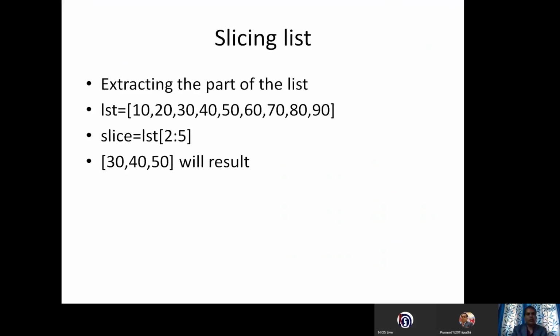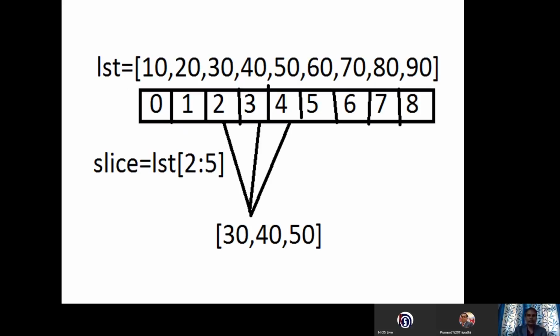Right, now we will slice the list, extracting a part of the list. This is a list I have given and I am going to slice it 2:5. Index number 2 will be 30 and it will go up to 4. 5 will be ignored, as you have already learned in the last slides. The same thing is there, like a string. We can slice a list also. So you can see these are the index values and we are getting the result according to our index.